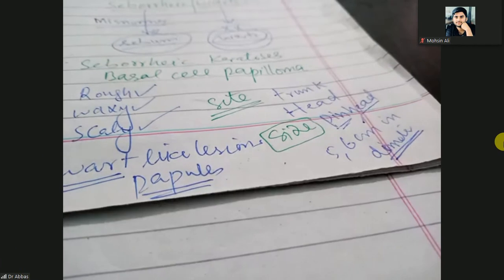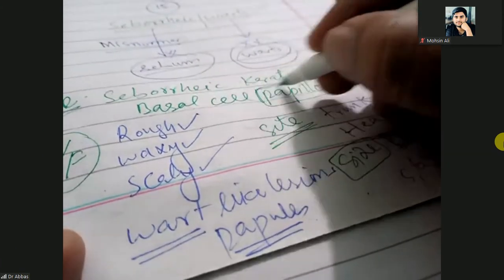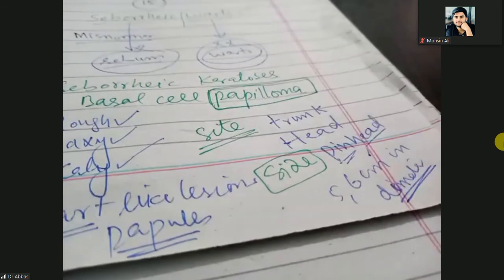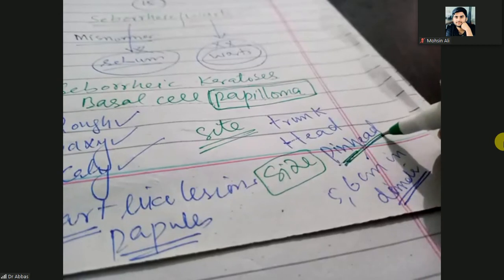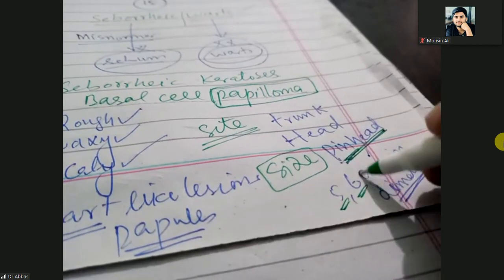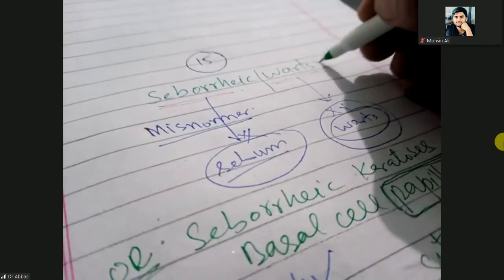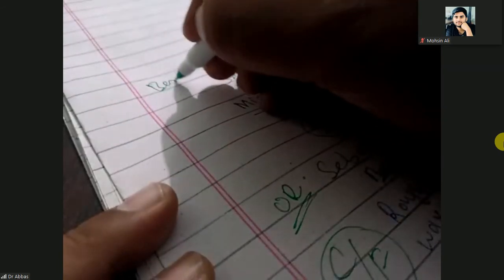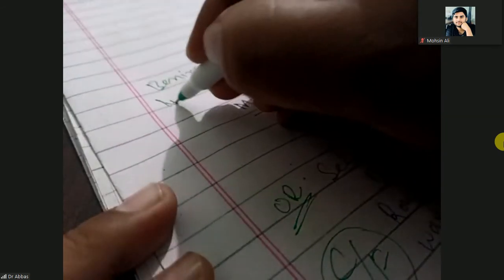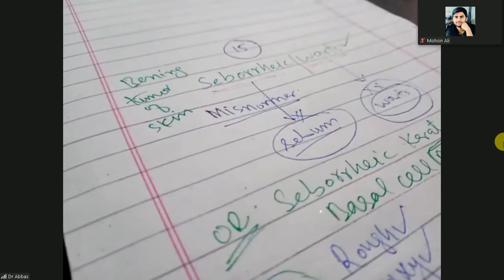because this is a benign tumor. Here is the papilloma. So this is the benign tumor of the skin because it is a papilloma. This benign tumor of the skin can be a very small pinhead tumor up to 5 to 6 centimeters in diameter. So seborrheic warts are actually a benign tumor of the skin.